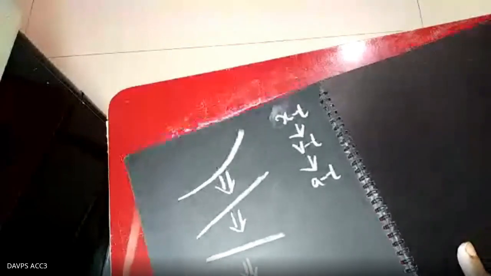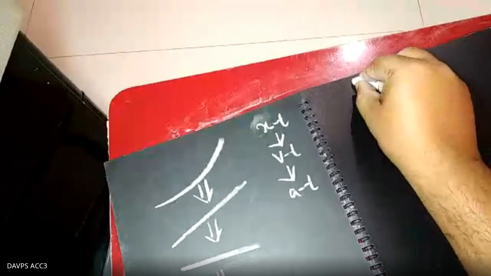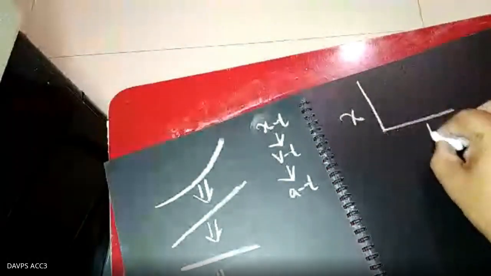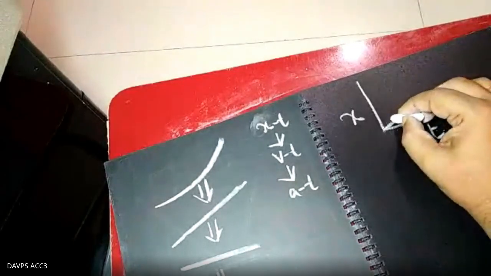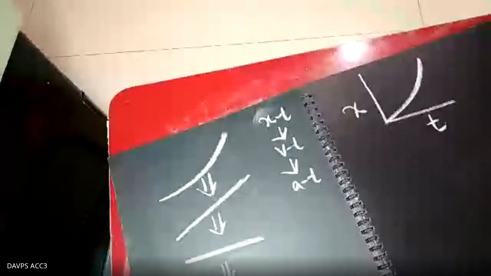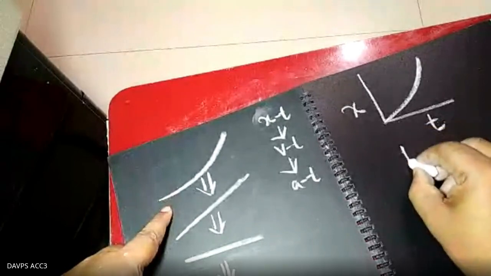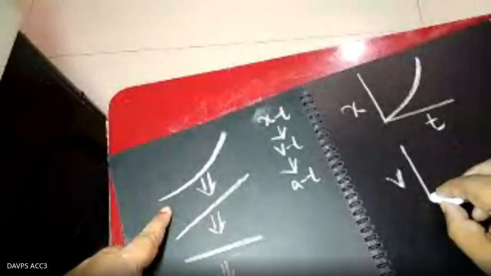For example, I am telling you, suppose I am drawing the XT graph. This is the XT graph. That is the increasing velocity. I am plotting a graph like that, and you know this is the increasing velocity. So this is the XT graph. If you want to convert it into a VT graph, immediately it will be like that.